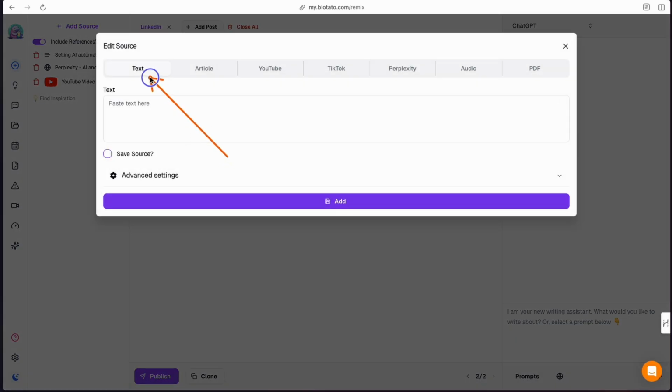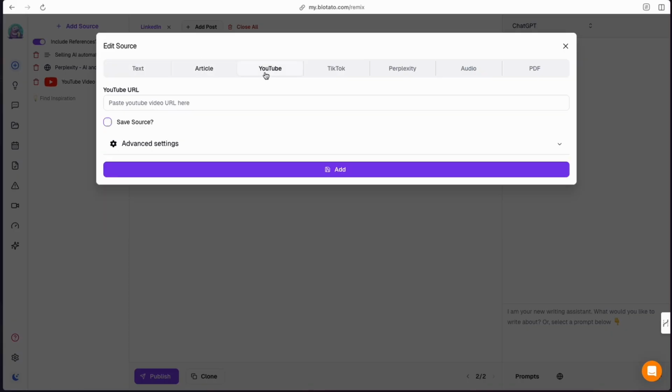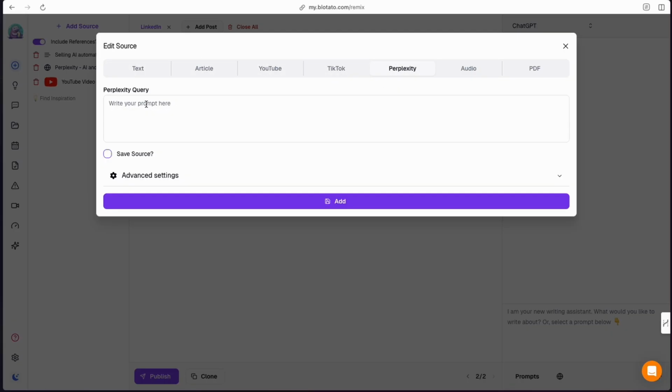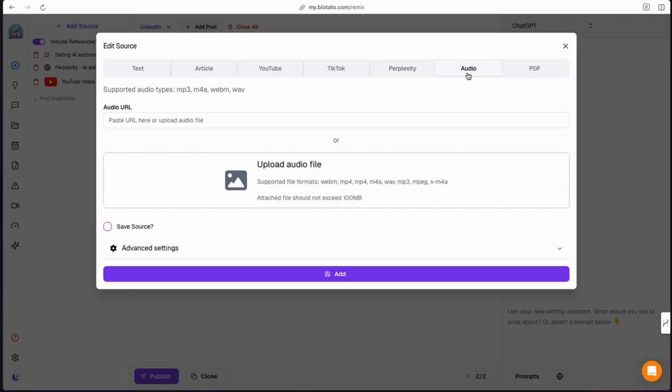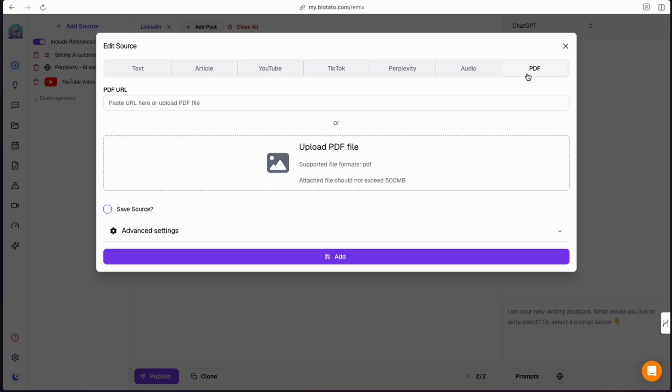So the sources we've got, we can put text in, we can load an article URL, we can load a YouTube video, we can load TikTok videos, we can go to Perplexity, we can upload a voice note, it looks like. Wow, that's amazing. And we can even upload a PDF. So these would be the sources upon which our social media post would be based.